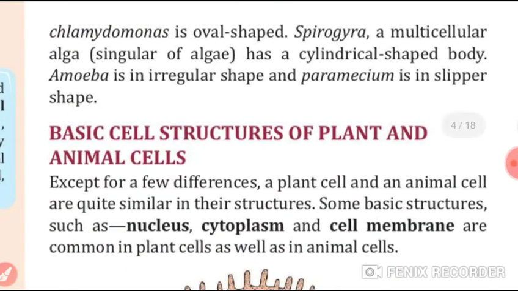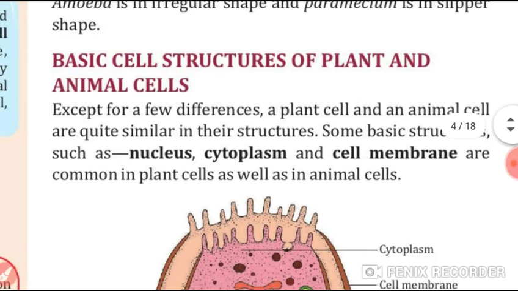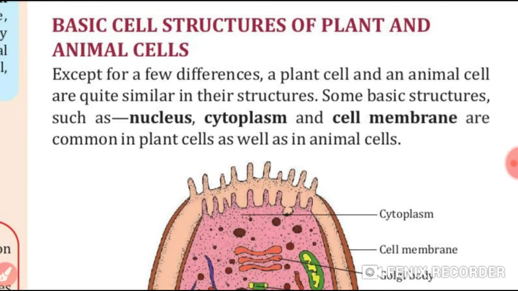Spirogyra, a multicellular alga, has a cylindrical shaped body. Amoeba has an irregular shaped body. Paramecium has a slipper-like shape. Now, basic cell structures of plant and animal cells, students, we will study here.